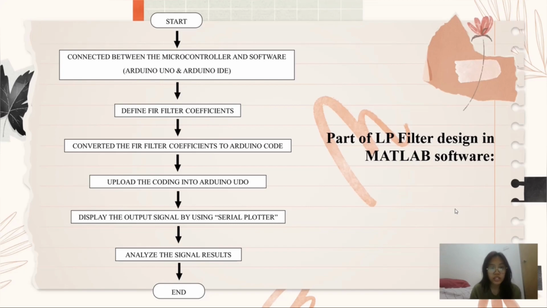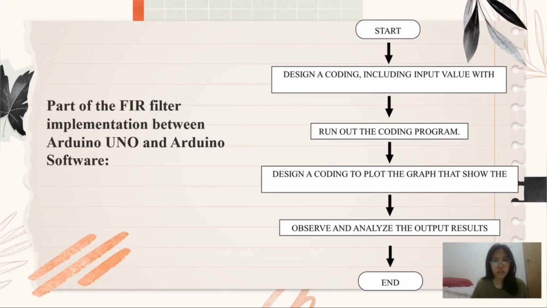Then the output signal will be displayed by using serial plotter. And then we analyze the signal results. And that's the end of our simulation in MATLAB software. The last flowchart shows the FIR filter implementation between Arduino Uno and Arduino software.